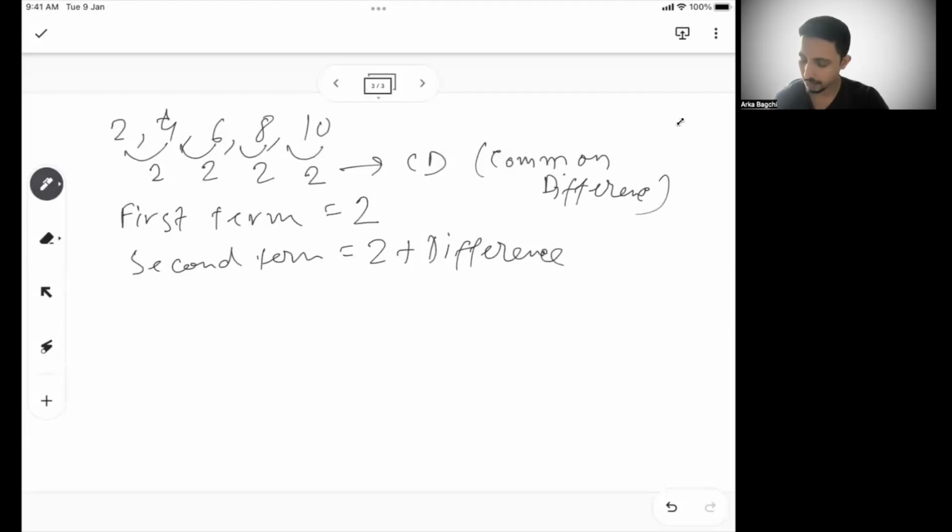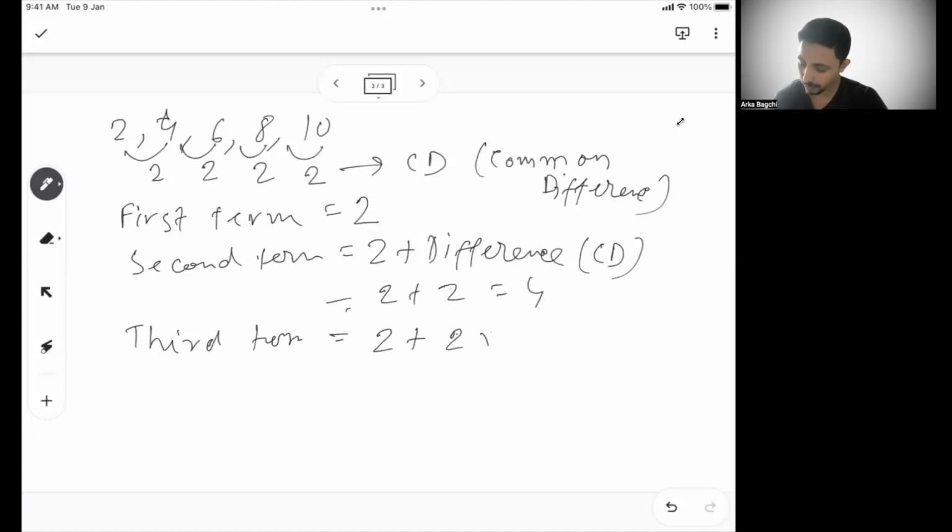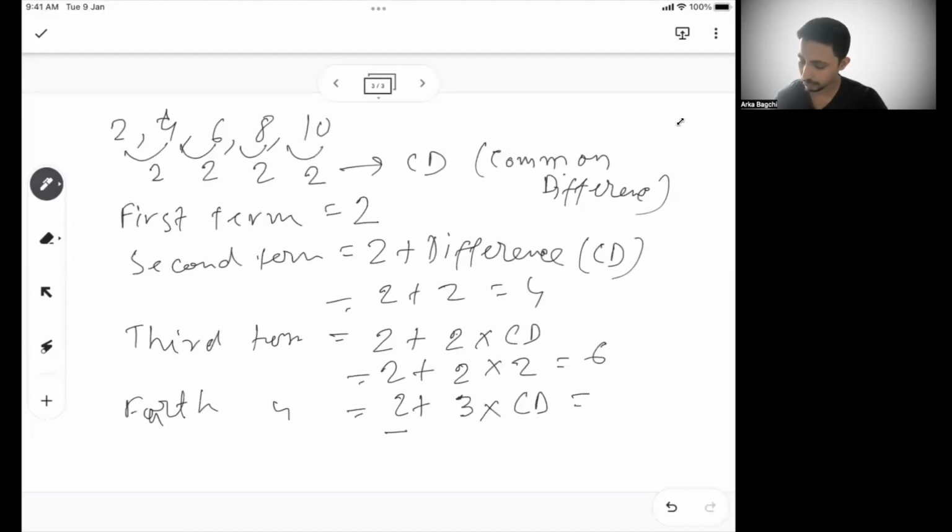So if I add the common difference or CD 2 with 2, what will I get? 2 plus 2, that is 4. What is my third term? If I start with 2, I multiply 2 times the common difference, so I get 2 plus 2 into 2, or 6. What is my fourth term? So 2, that is my first term, plus 3 times my common difference. So that is 2 plus 3 into 2, or 8.